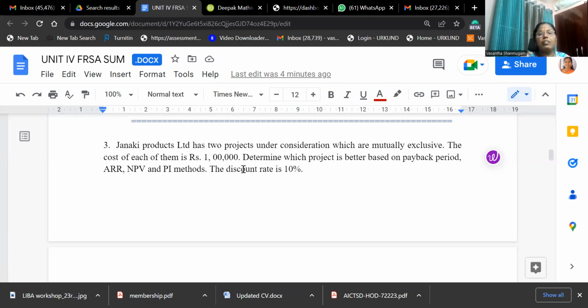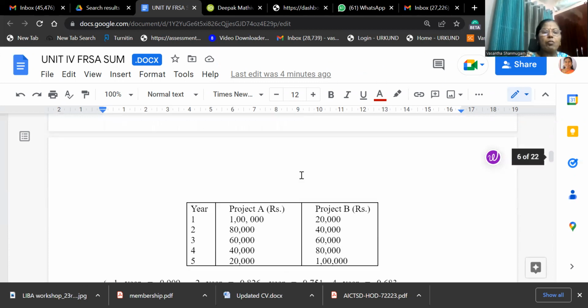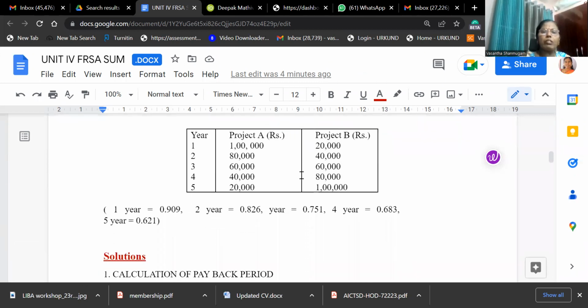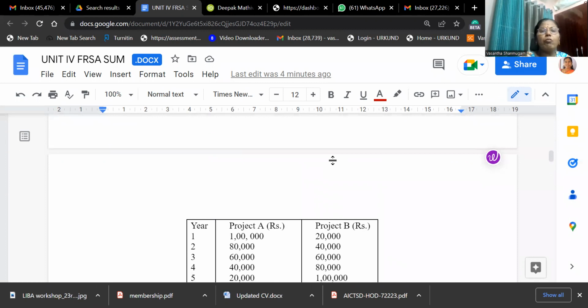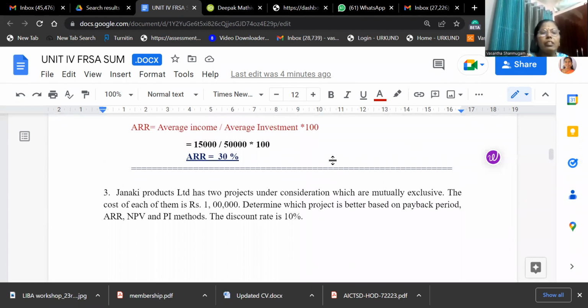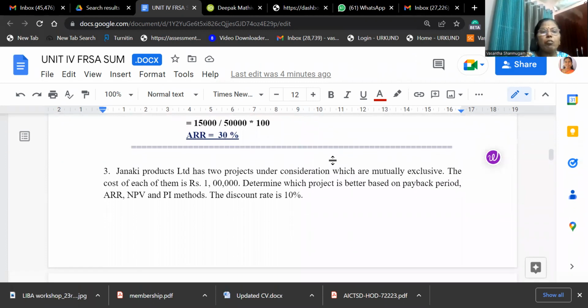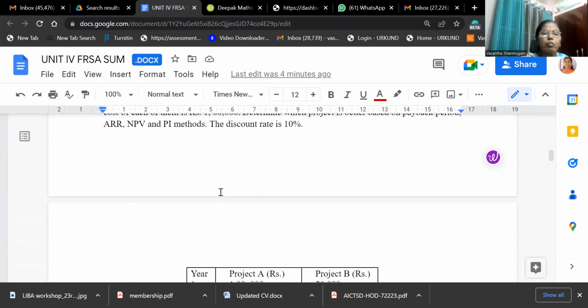Profitability index method. The discount rate is given as 10%. We have already seen the discount rate, how they are doing it. Now we'll see the problem. Here, project A, the inflow is given. In case of project B, inflow is also given. But what is the outflow for both the projects? Both the projects' outflow is the cost of 1 lakh. So this is the cash outflow.